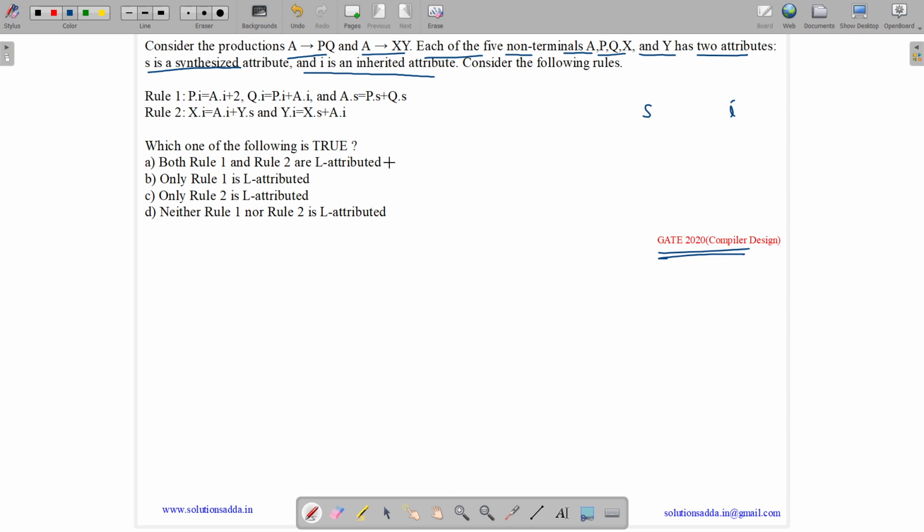Both rule 1 and rule 2 are L attributed. Only rule 1 is L attributed. Only rule 2 is L attributed. Neither rule 1 nor rule 2 is L attributed.